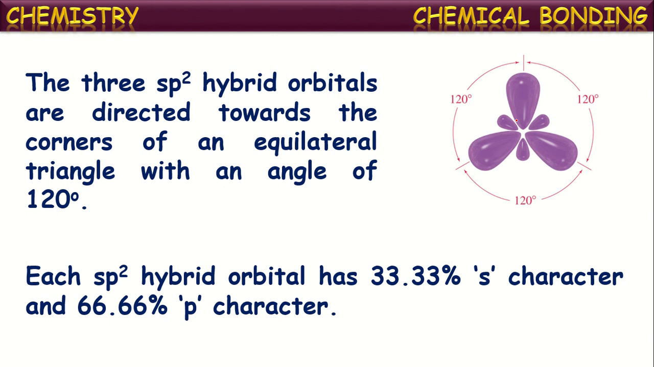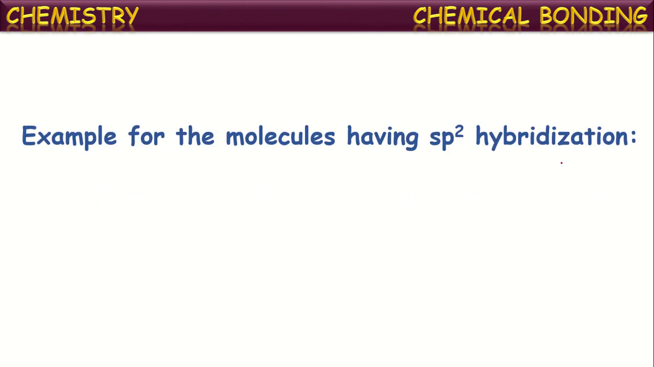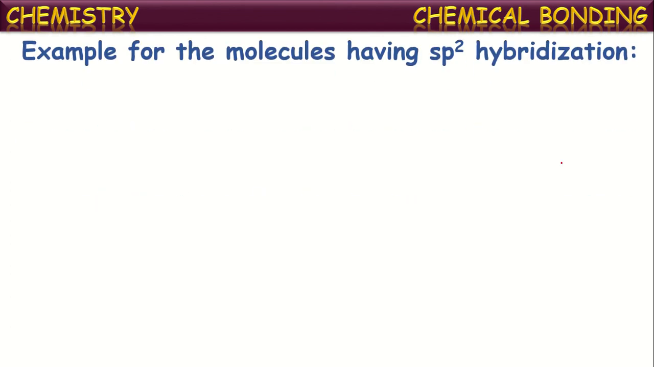Now, each sp2 hybrid orbital has 33% s character and 66.66% p character, because there is one s orbital and two p orbitals involved in this. Now let us see examples of molecules having sp2 hybridization. Let us understand this with the formation of the BF3 molecule, boron trifluoride.